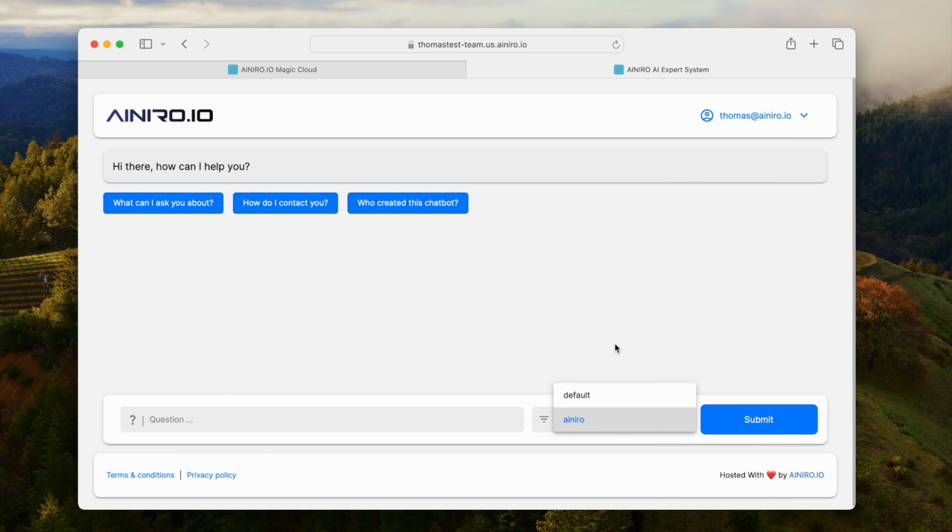Or let's say you have medical information about, I don't know, diabetes or something. You upload that medical information to the cloudlet. You can upload files, you can upload images, PDFs, you can scrape websites. This particular AI chatbot was just created by scraping 5 pages from iNeedle.io. So it's obviously just an example.